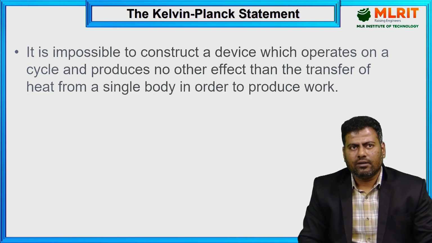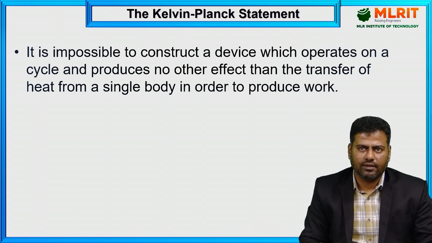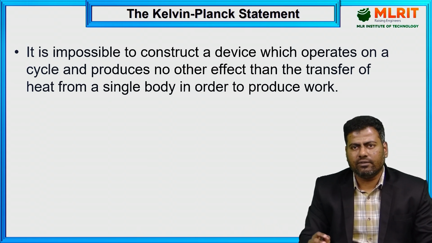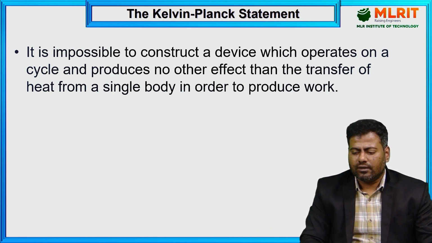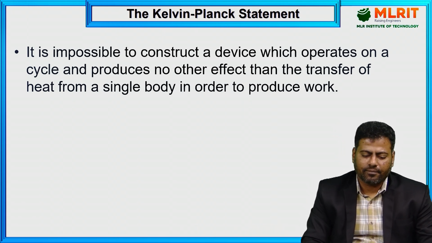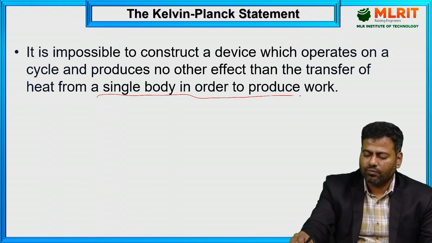See the statement again, we have the impossible conditions over there. Then how do we relate it with the possible conditions? So it is impossible to construct a device which operates on a cycle and produces no other effect than the transfer of heat from a single body in order to produce work.